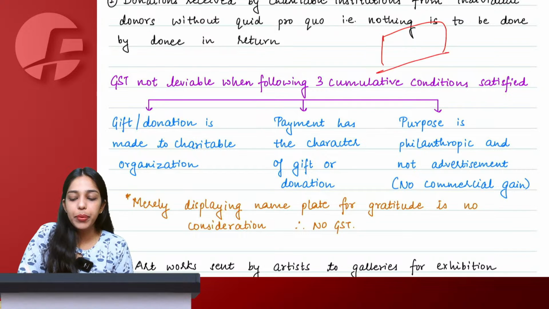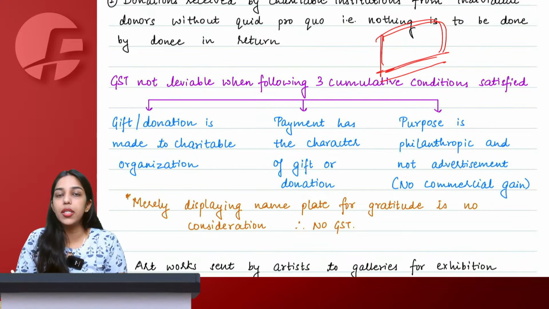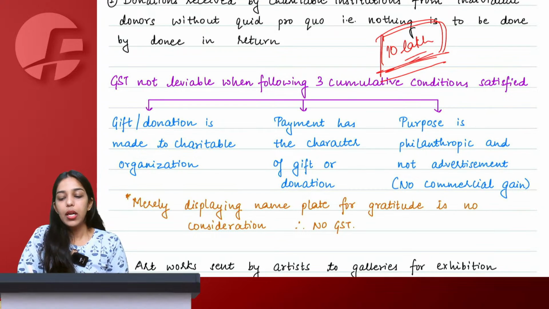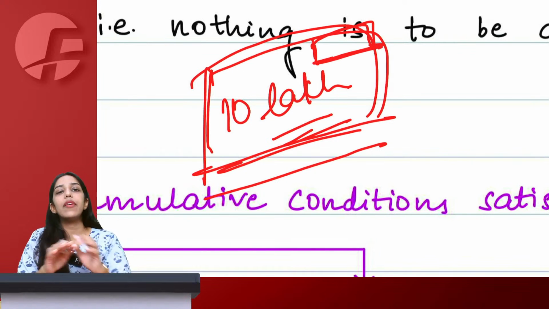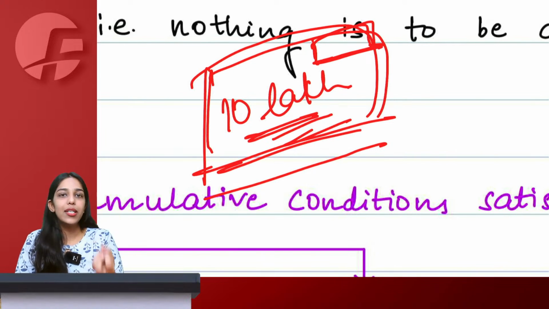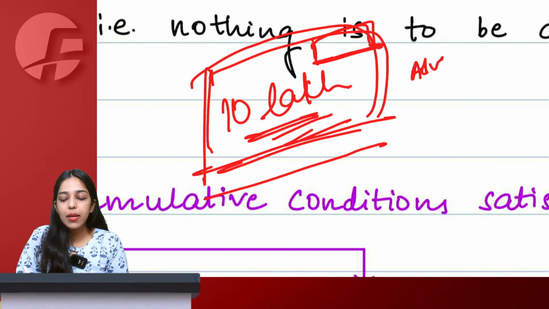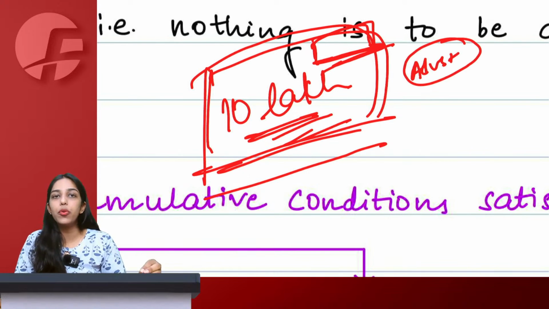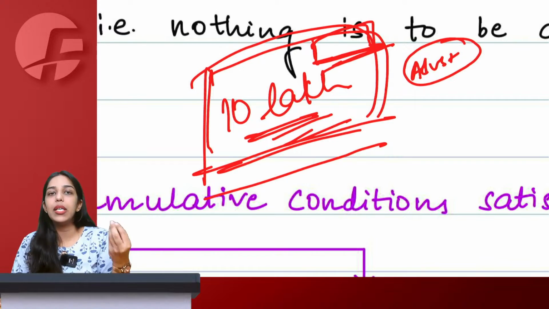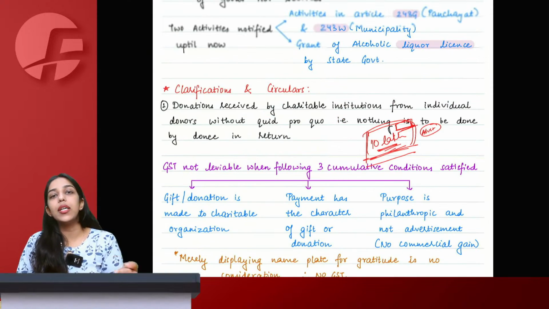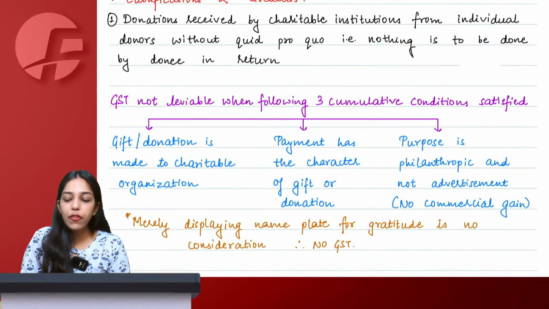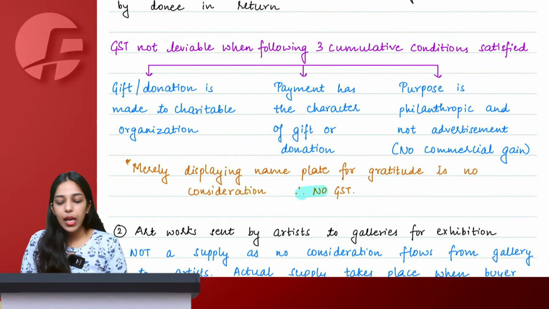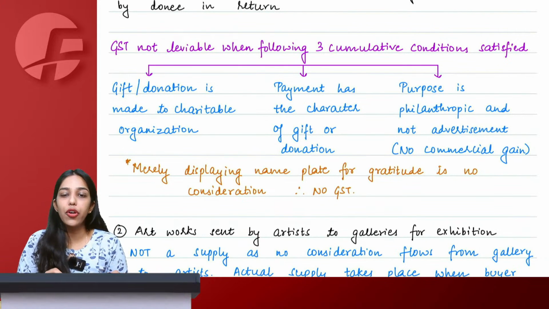Understand? Let's say this is a temple, a registered charitable institution. I gave 10 lakh rupees to the temple as donation, but in return I am wanting them to put big banners here of CA final, IDT, Shuffle batch, Power batch. Now in this case, understand this 10 lakh rupees essentially is not donation. I am trying to get some kind of advertisement services because people would come to the temple, notice my banner, and that would ultimately bring me business. So then that would be considered as advertisement service and it would be taxable under GST. Only when these three cumulative conditions are satisfied, then we say that no GST will be levied on such kind of donation.